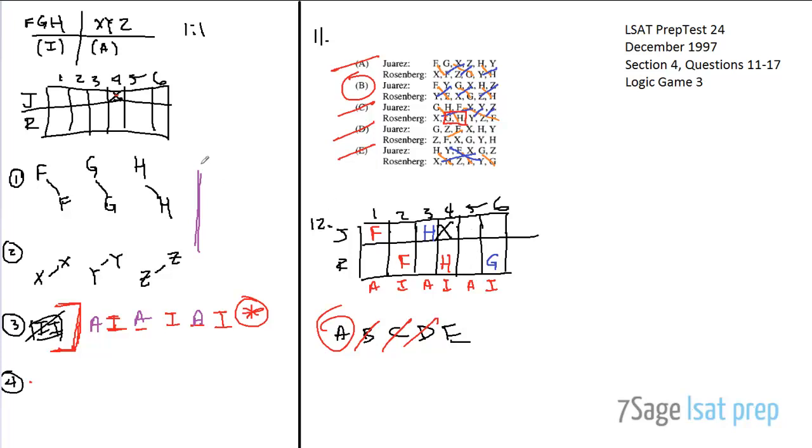And what it really boils down to is we don't know a whole lot about what Horace does, right? Other than the fact that the F's, G's, and H's have to be in this relationship, we don't have a rule about the placement of his stuff. Whereas we do have a rule about the placement of Rosenberg's stuff. So this is going to be the key to this entire game. But in any case, answer choice A is the correct answer to this question.